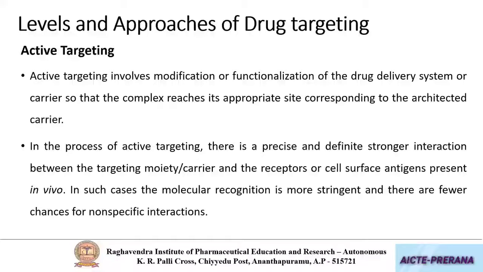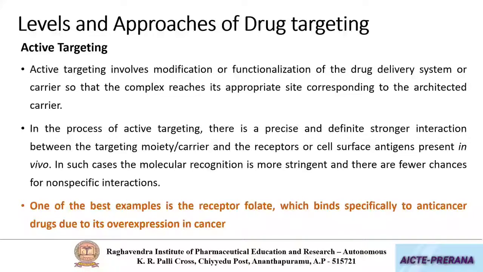This is more stringent. Why? Because the receptors are present only on the tissue or organ of our interest. Thereby, we can achieve more efficient targeting. Here we have also mentioned an example, folate receptors. In the case of cancers, the folate receptors will be overexpressed on the cell surface. This overexpressed folate receptor can be used as a targeting receptor by the ligand, thereby enabling more drug to concentrate there.